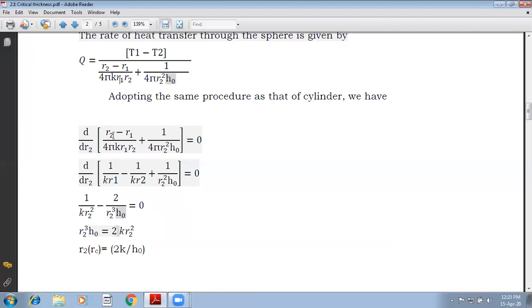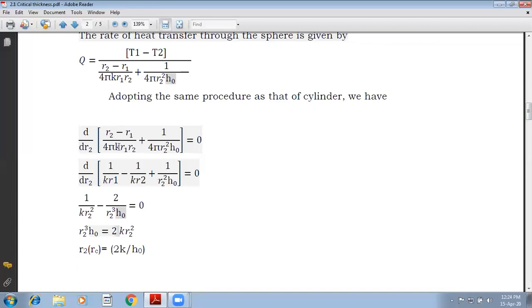If you separate the terms: R2 divided by k R1 R2, minus R1 divided by k R1 R2, plus 1 over R2 square into H naught. Now again, in the first term, R2 divided by k R1 R2, you can cancel R2 from numerator as well as denominator.